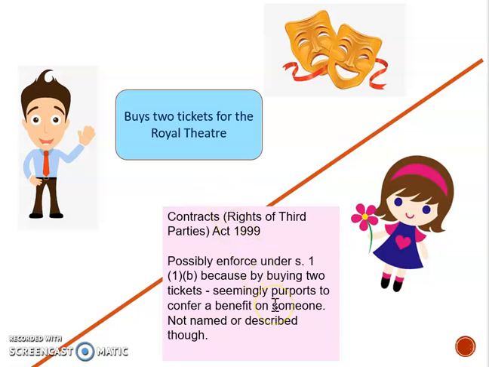However, it's unlikely she's going to be able to use this, I think, because she's not named or described, whereas in the contract with the builders, it said neighbour and she was a neighbour. But that's something we could possibly argue here with the theatre. But the best option would be Carlo to sue the theatre on her behalf.